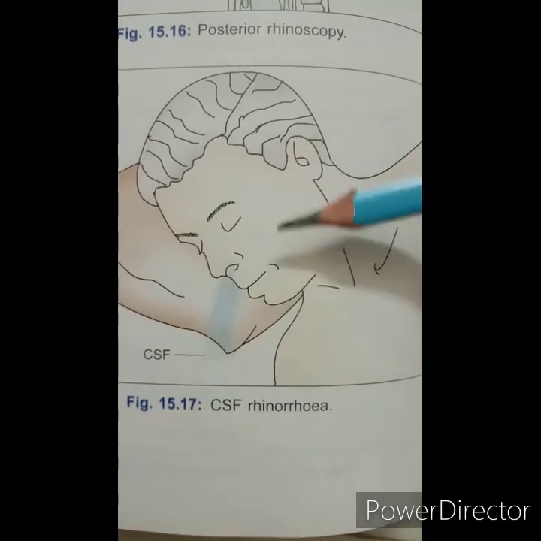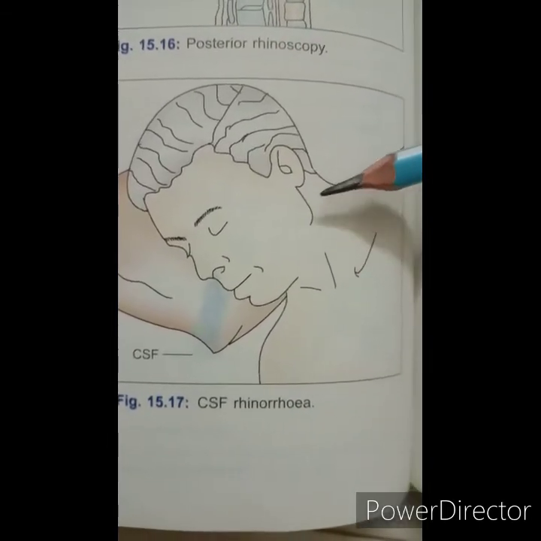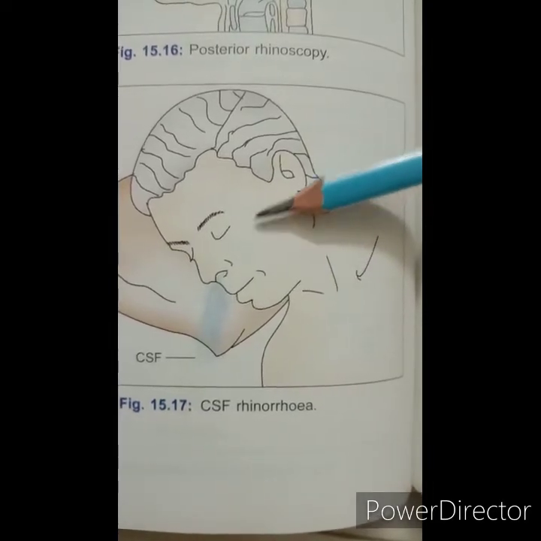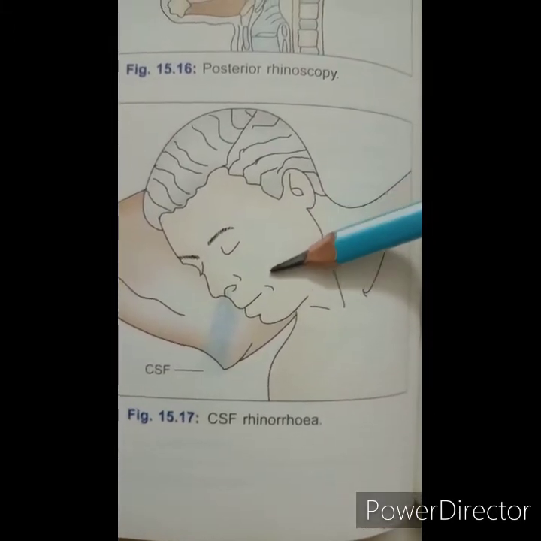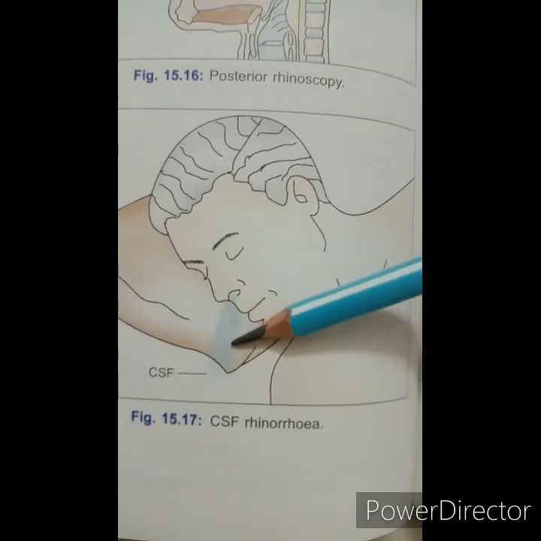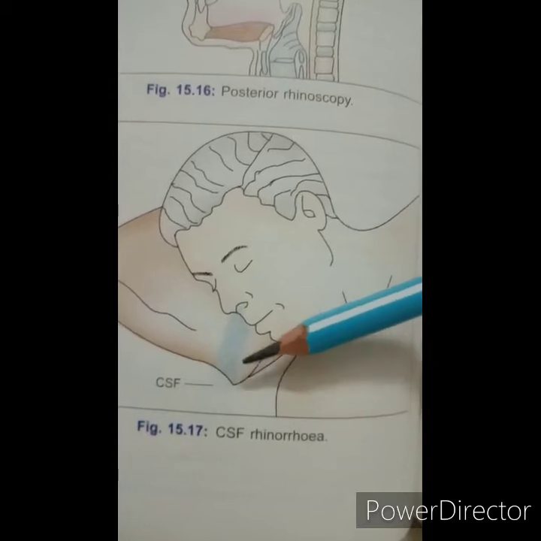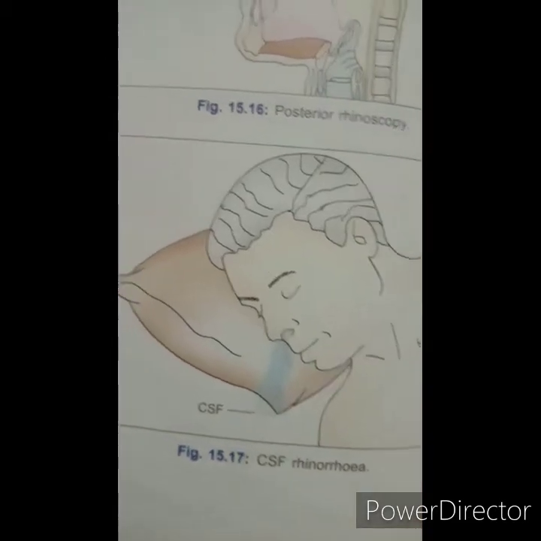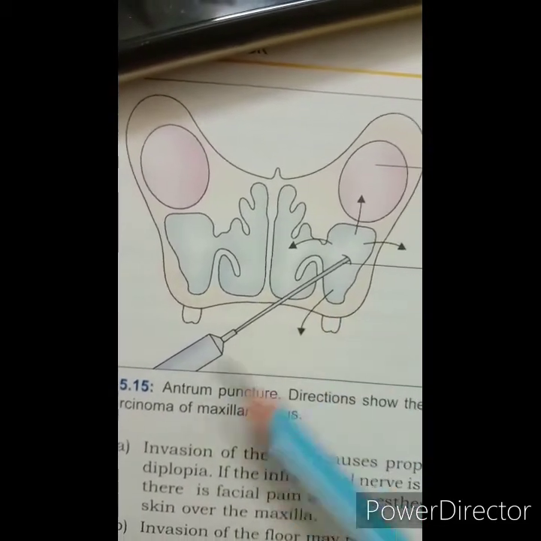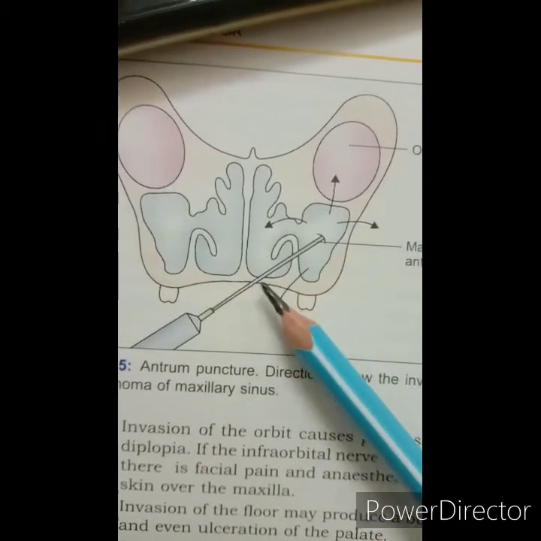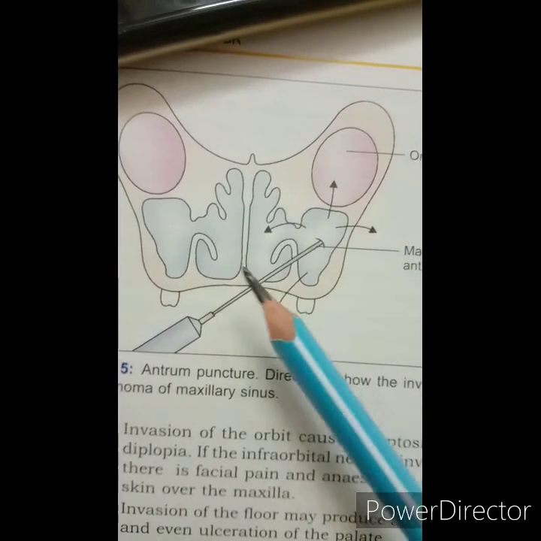Then next, fracture of the cribriform plate of the ethmoid bone with tearing of the meninges may tear the olfactory nerve rootlets, and in such cases CSF may drip out from the nasal cavity. So here you can see this passing out of CSF from the nasal cavity is called CSF rhinorrhea. Then the pain of maxillary sinusitis may be referred to the upper teeth and the infraorbital skin, as all these are supplied by the maxillary nerve.